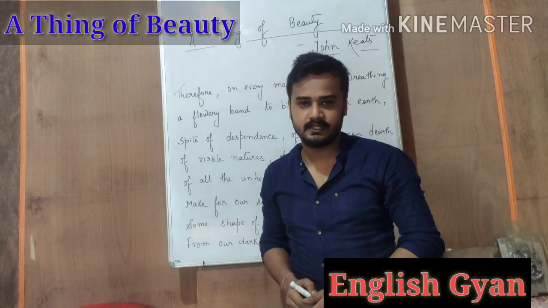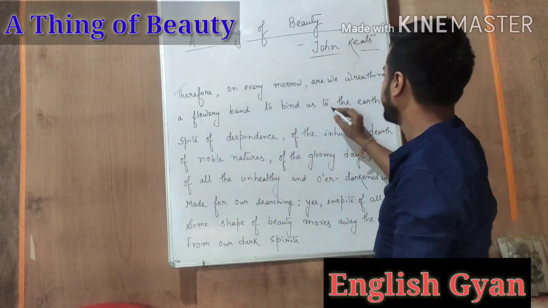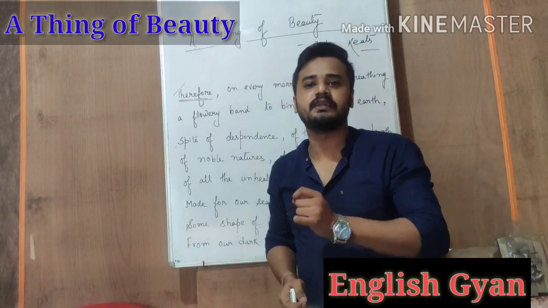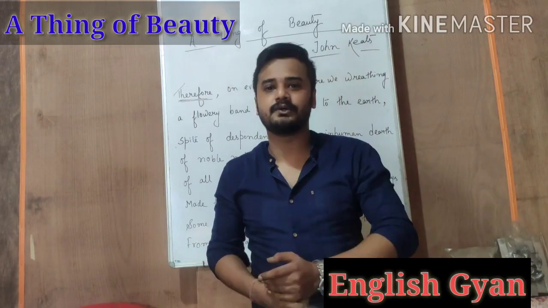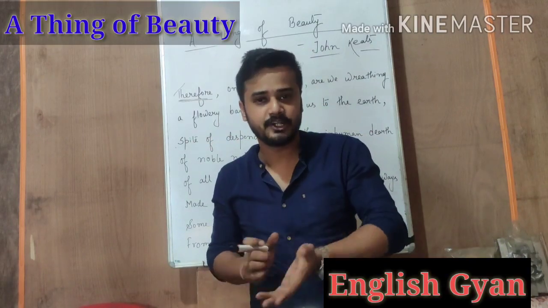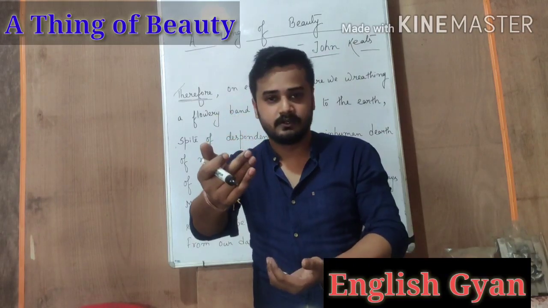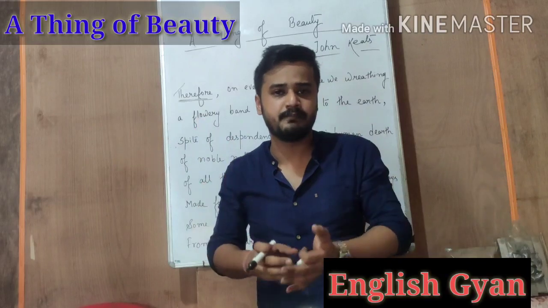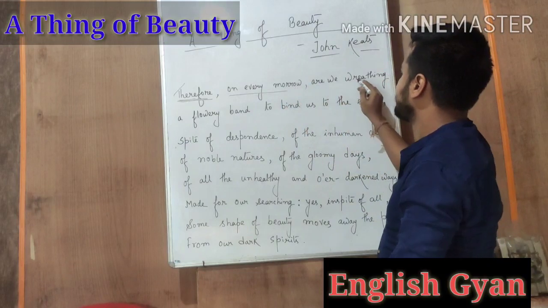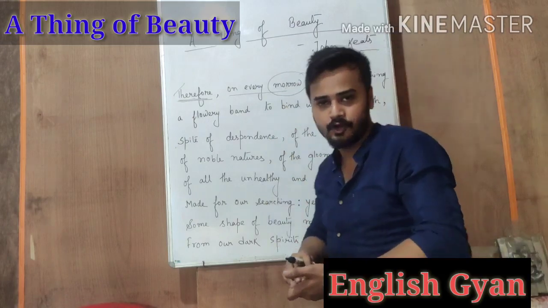So let's see what's there in the next few lines. "Therefore, on every morrow are we wreathing a flowery band to bind us to the earth." So we see that this line starts with the word therefore. This is actually a linkage to the previous lines. As we saw in the previous lines, a thing of beauty will provide us good sleep, sweet dreams, and a healthy environment. So therefore, because of all those reasons, on every morrow are we wreathing a flowery band to bind us to the earth. Here there is a word morrow. Morrow means morning or tomorrow.